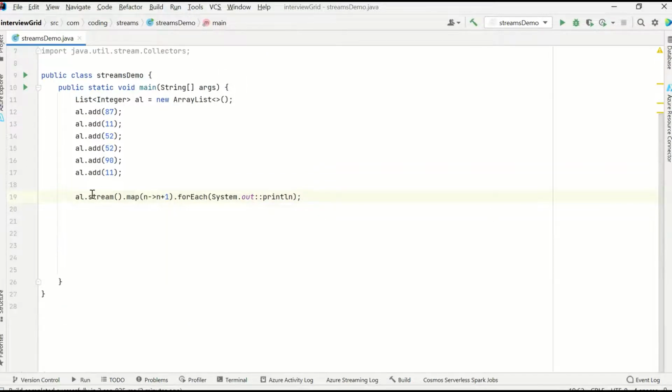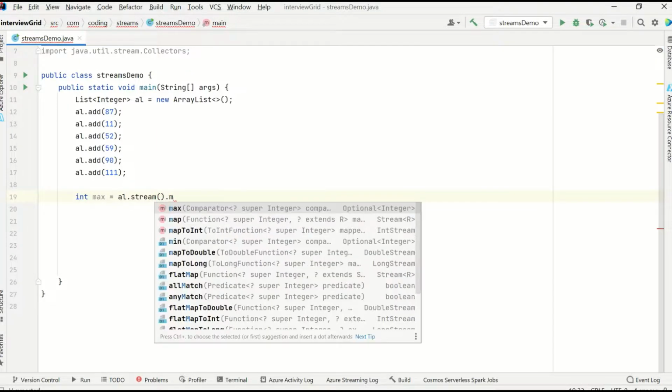Now let me give you an example for a single output. Suppose, given this list of integers, I ask you to return the max value from the given list of integers. Let me take an int max. I have taken a variable called max which stores an integer. Now I have to get the maximum value. So when we do al.stream, we open the stream. Now to get the max value of integer type, we have to map each element as a primitive integer, so what we'll do is mapToInt.